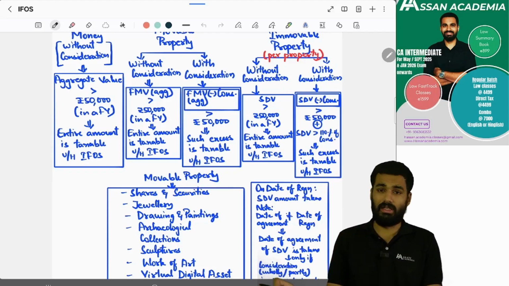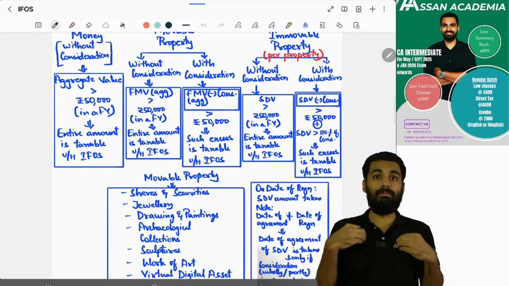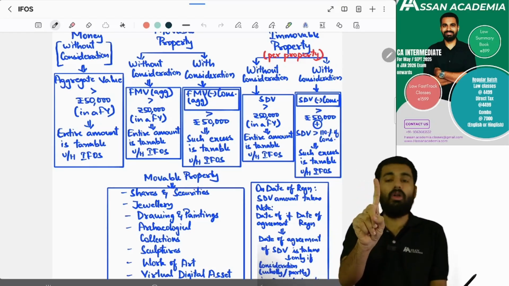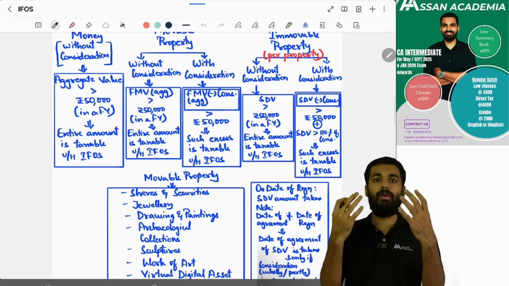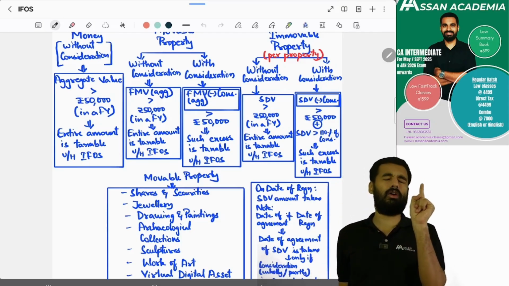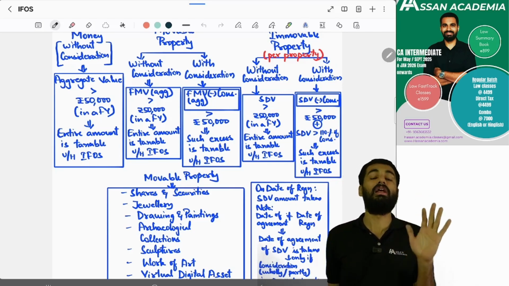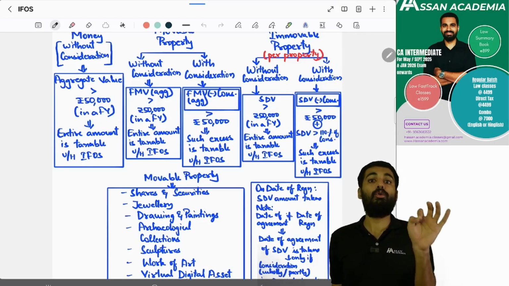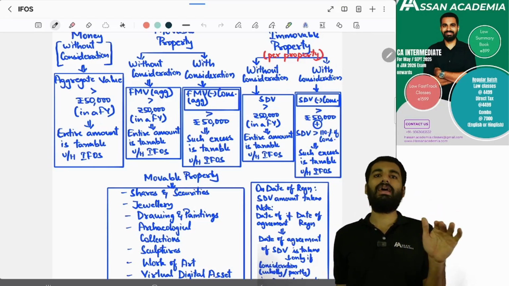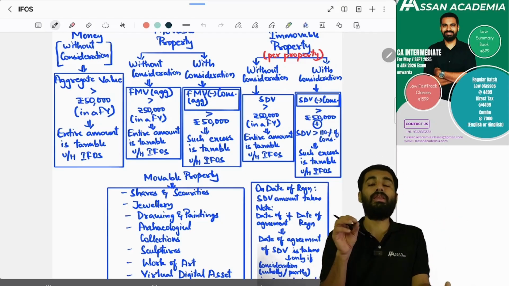Yes, sir. And what about if I am getting a gift of immovable property? Then for each property you have to consider. If I'm getting it without consideration, then is the SDV, stamp duty value, more than 50,000 rupees in a financial year? If yes, then in that situation it is entirely taxable. The SDV amount will be taxable.